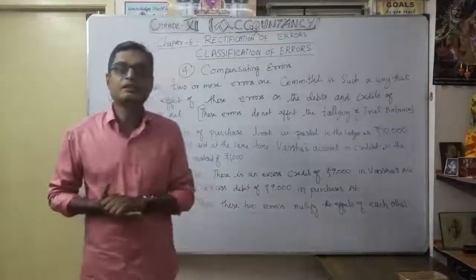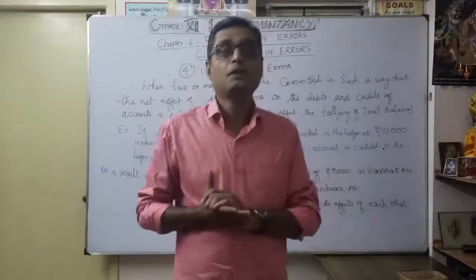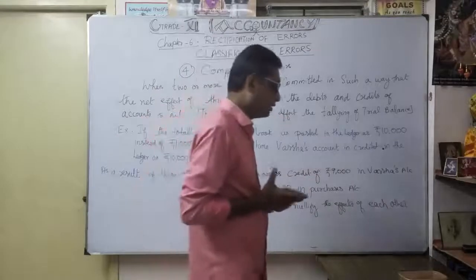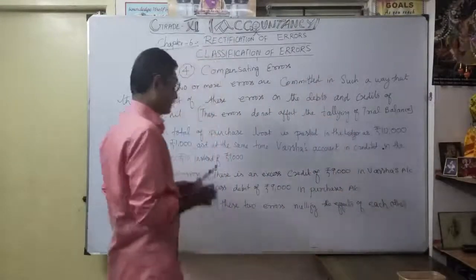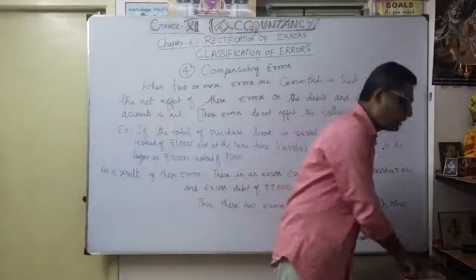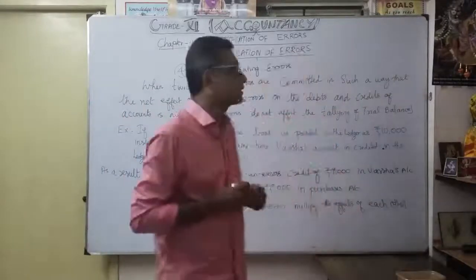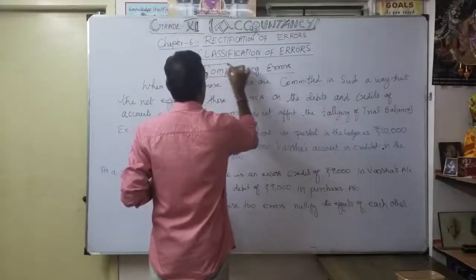Okay, now we're going to discuss the fourth one, compensating errors. What is the meaning of compensating errors? With an example, you will be able to learn. So we will consider what is called the error of compensating, the fourth one.